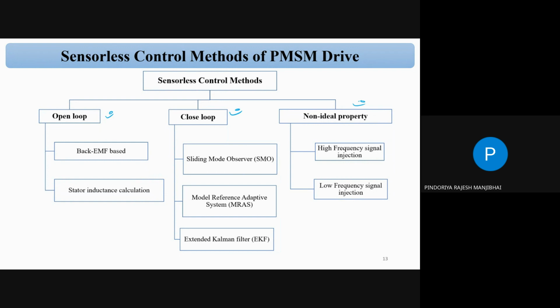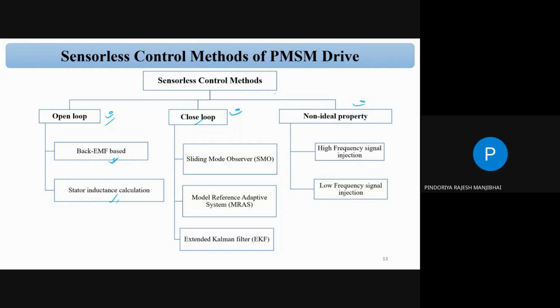So the sensorless control methods we can classify in three categories. Two categories you already know, open loop and closed loop, correct? In open loop we can use back EMF based and stator inductance calculation. Suppose you want to control your motor in open loop mode, then we can sense the back EMF signal, or otherwise use the stator inductance calculation.